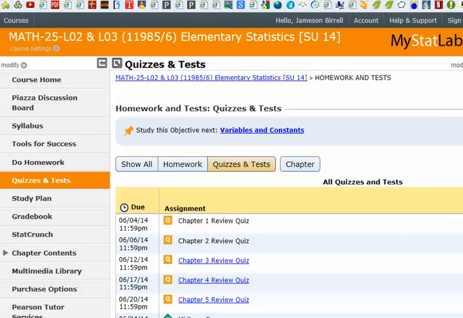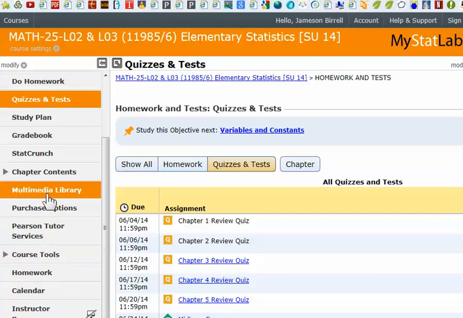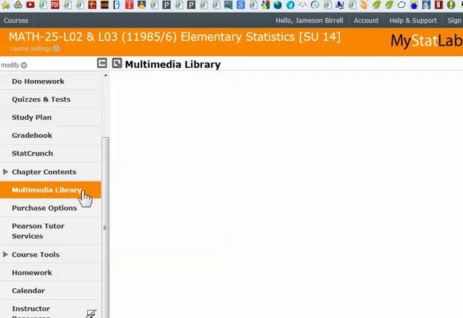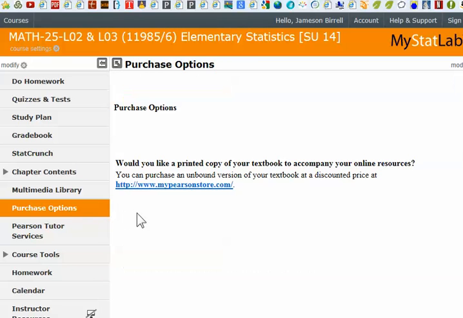Oh, I want to do a quick PowerPoint. Now remember, the PowerPoints can be downloaded from that multimedia library page. It's an important page to get used to using, multimedia library. By the way, there's a purchase option down here as well. If you guys decide you want to buy the book, you can buy it from this page, and since you already have Course Compass, it's discounted. I think it's like $76, but I've already made statements earlier about how you can use the 10th or 11th edition or alternate editions, and you can also download the e-text.